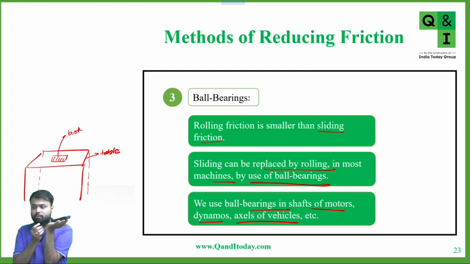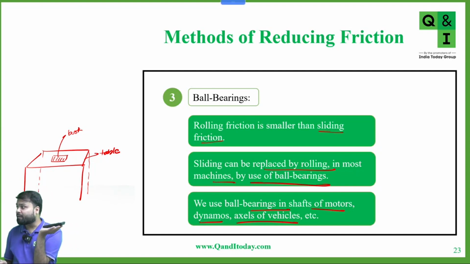Why is this book not moving? Because some force is opposing the force which I applied on this book, and that opposition force is called friction force. So if this book is not moving, the friction acting between the two surfaces is, sorry, static friction.